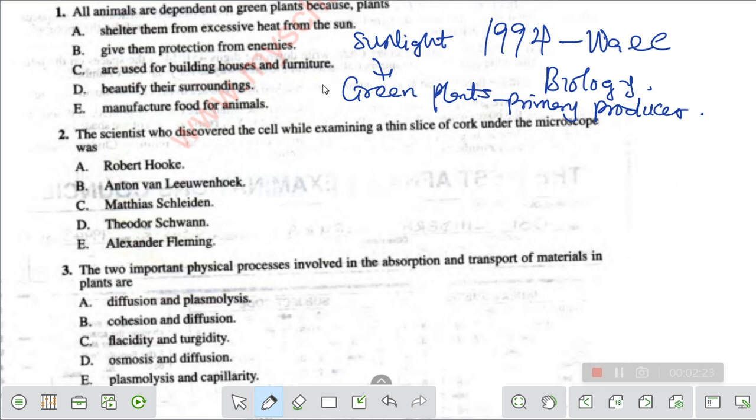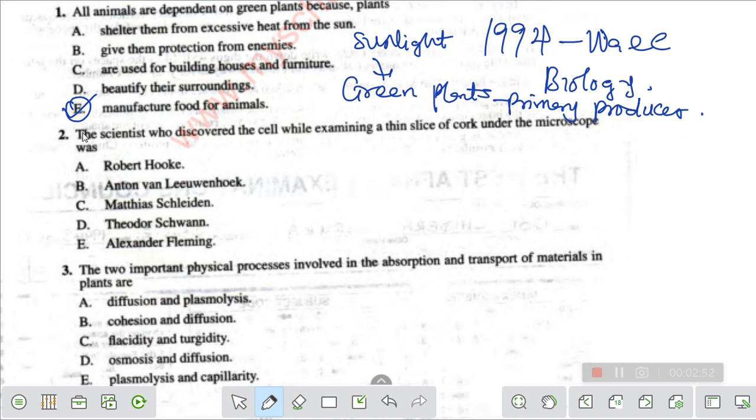I hope you get it. So all animals are dependent on green plants because plants manufacture food for animals. That is the main answer. So the answer here is option E. It's not that they are beautifying our surroundings; that's not significant and that's meaningless. C, are used, no, that's wrong. Give them protection from enemies, no. Shelter them, that's wrong. That's not really a valid reason. So our answer here is option E.